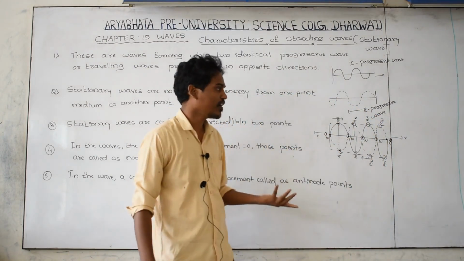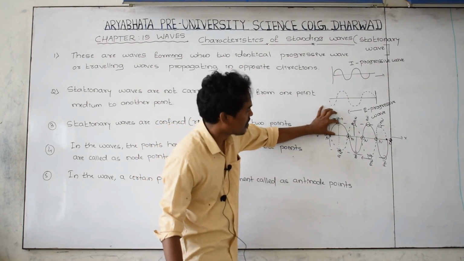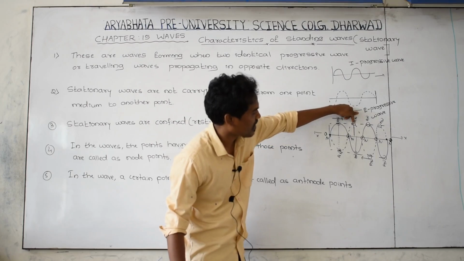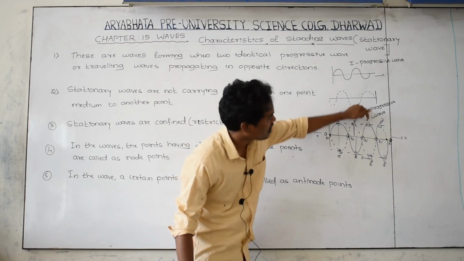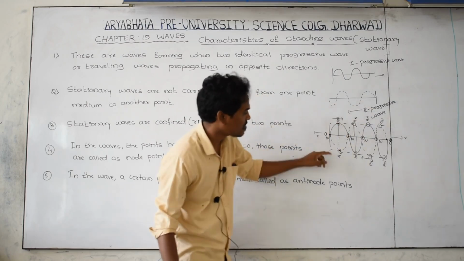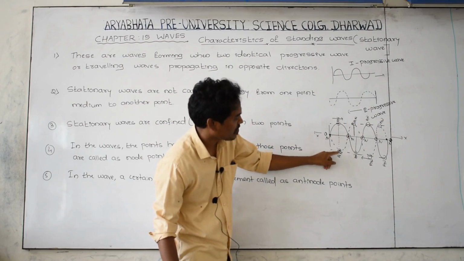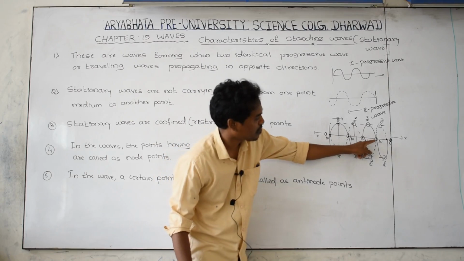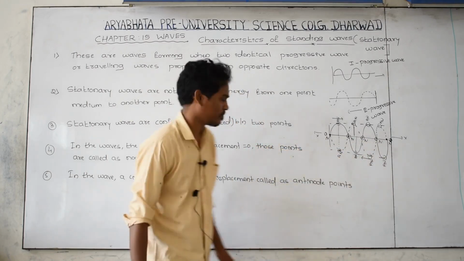Where the displacement is maximum, that point is called an antinode.